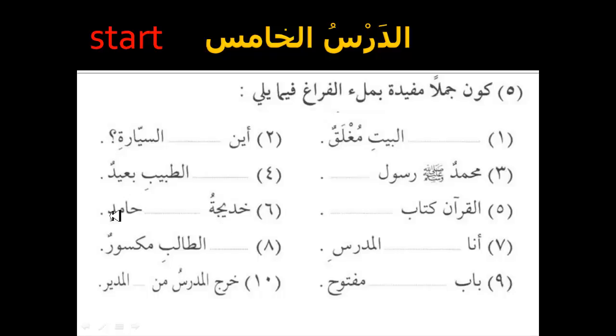Number 7. Ana Mudarisi. You can say Ana ibnu Mudarisi, or Ana bintu Mudarisi. You can say either one: I am the teacher's son, or I am the teacher's daughter.